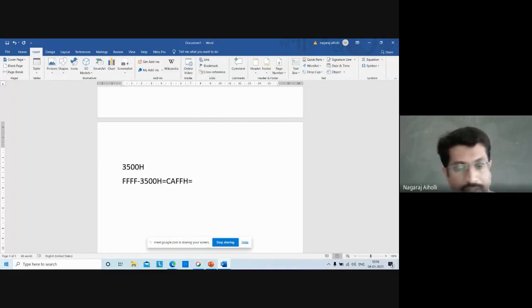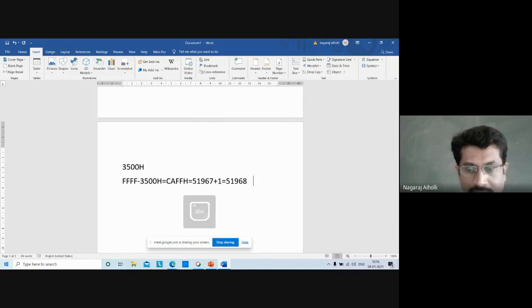If you convert this into decimal, it will be 51,967. 51,967 plus 1 we have to do. If you are converting from hex to decimal, 1 pulse we have to add for the timer to overflow. If the timer wants to overflow, then 1 clock pulse is used there. So we have to add 1 to this. It becomes 51,968 counts. So this is the number of counts.